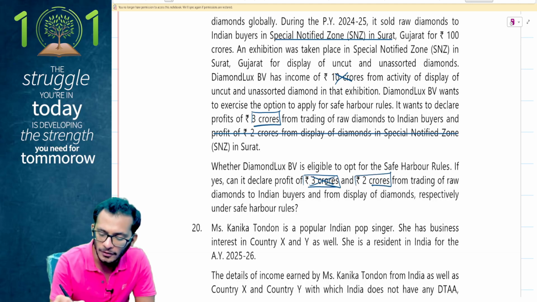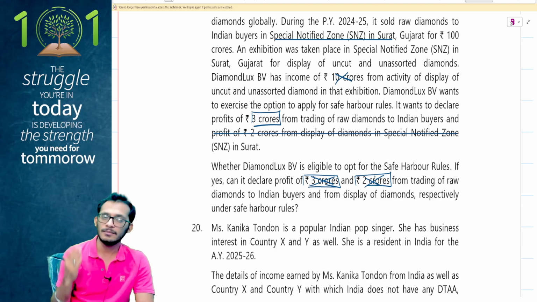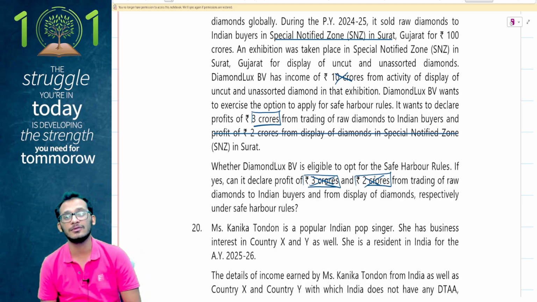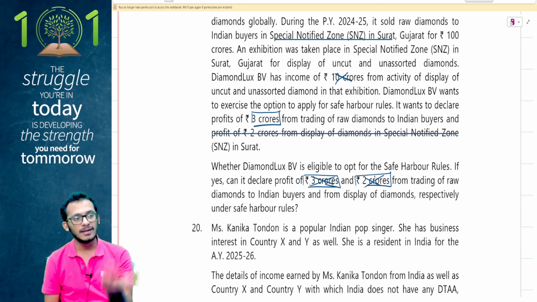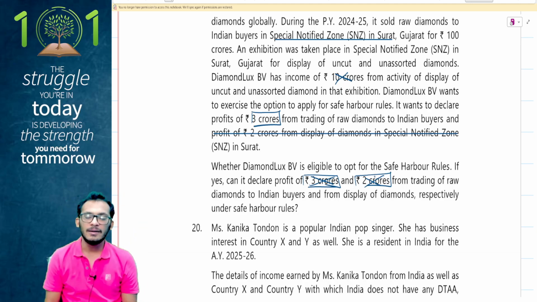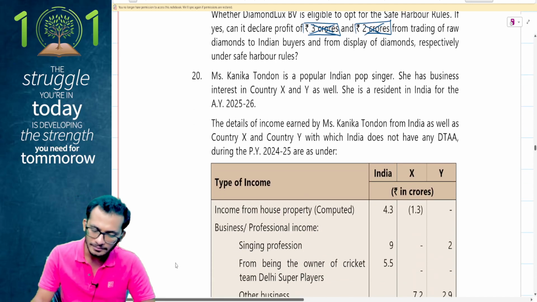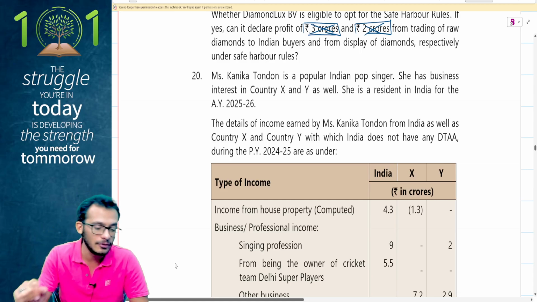Do you have to report a profit of 2 crores? No, you would be stupid to do that. 2 crores was anyway not taxable in India, so there is no requirement for you to report the 2 crores. The 3 crores would not qualify for safe harbor rules because you need to at least report 4 crores in this case. Yes, so a very, very beautiful question. You should have looked into it.